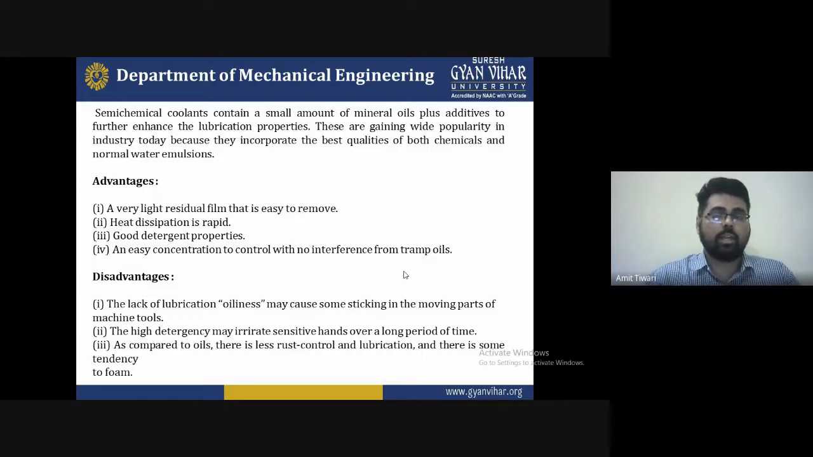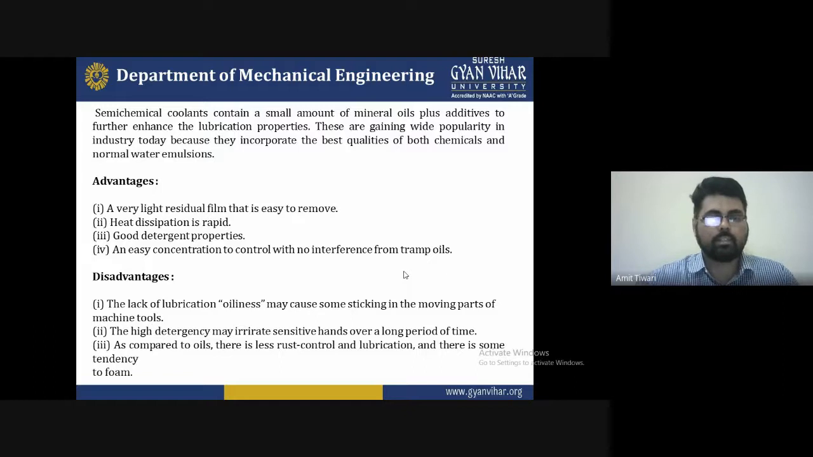These have gained popularity in the industry today because they incorporate the best qualities of both chemical coolants and normal water emulsions. Basically, we can say it is a combination of chemical coolant as well as the best qualities of normal water emulsion.